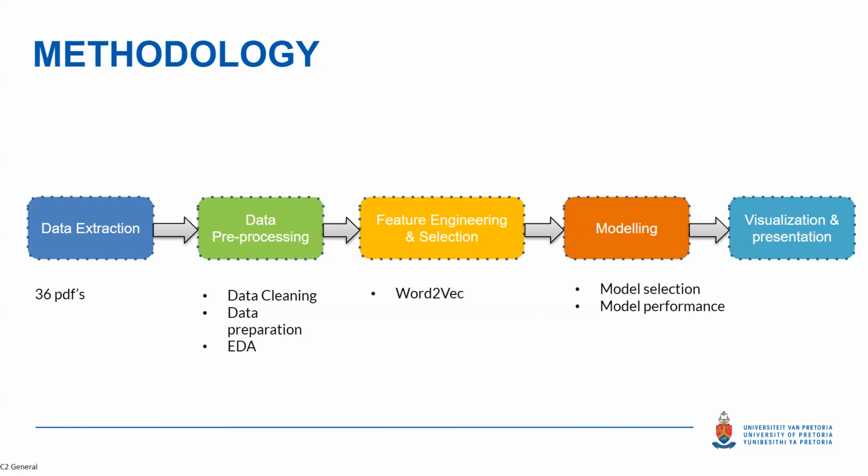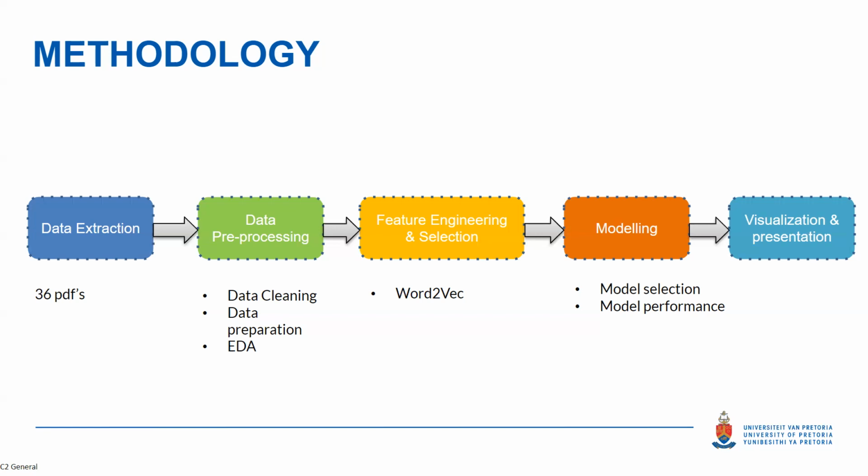Once we had found our optimal models, we used hyperparameter tuning and cross-validation to further fine-tune our models to work on the given targets. And then after we had built our models, we visualized our results through a dashboard and a presentation.